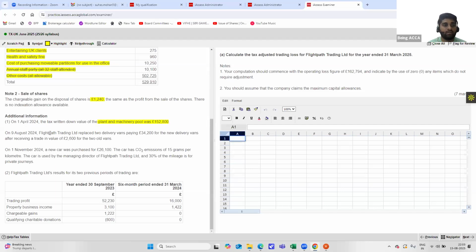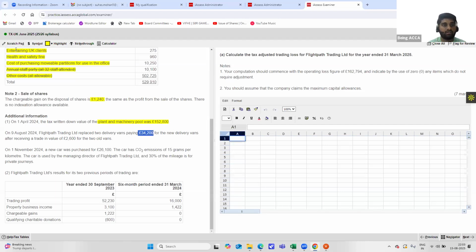On 9th August 2024, Flightpath replaced two delivery vans, paying 34,200 pounds for the new delivery vans after receiving a trade-in value of 2,600 for the two old vans. So this is not the actual cost.